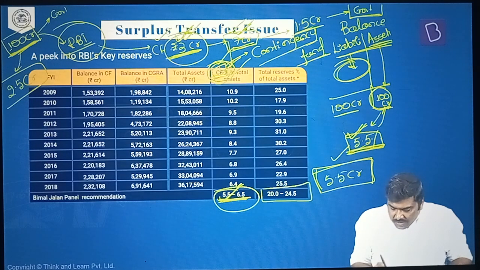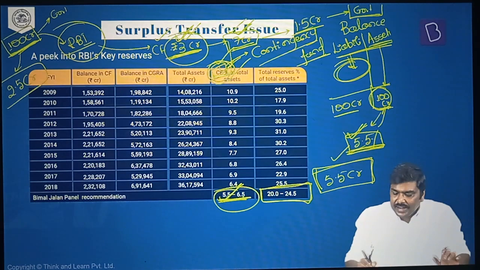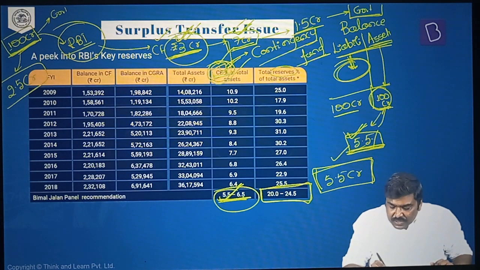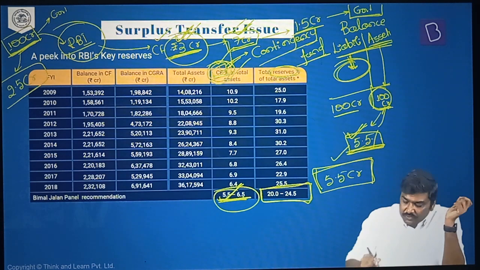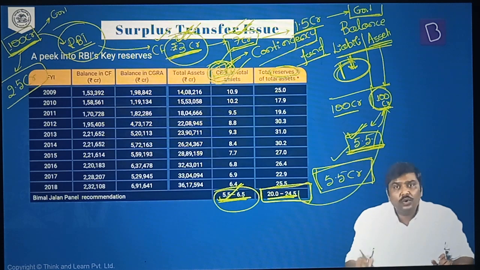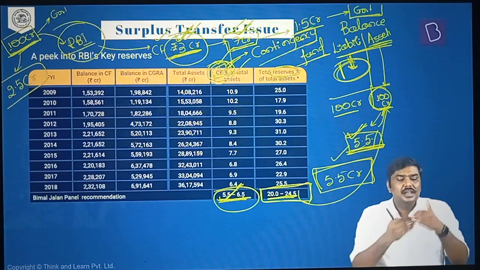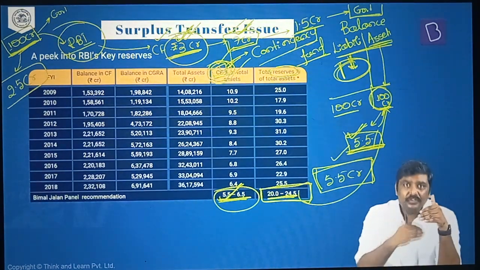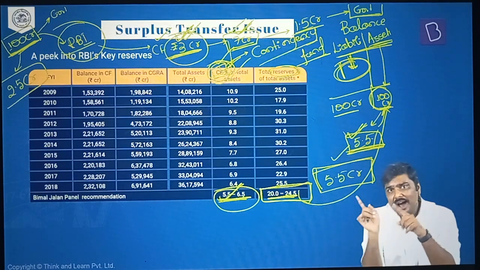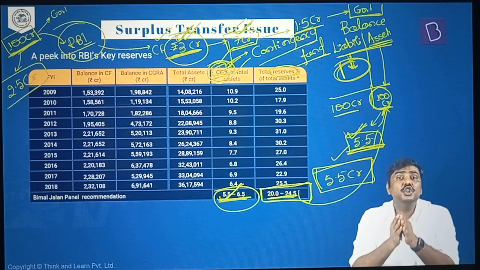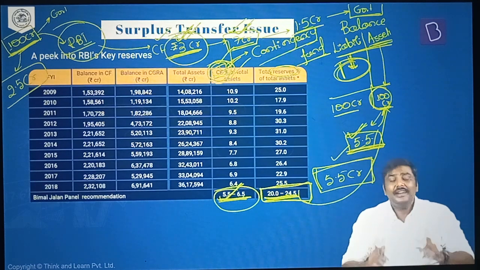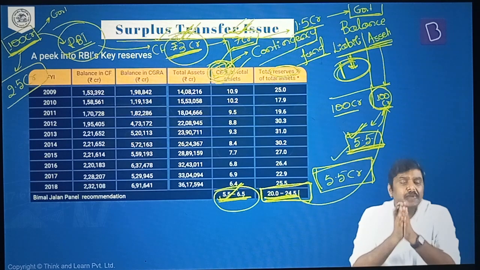Second one, the total value of the reserves. I stated that under the liabilities side, different types of funds are kept, and rather than using the term funds, he is using the term reserves here. So the total value of these particular funds should not be more than 20 to 24.5% of the total value of the asset, which essentially means, I stated there is a CGRE, there is a CF, right? There is an IDA, different types of accounts are there. The total value of money that is kept by RBI under all of these particular accounts should not be more than 20 to 24.5% of the total value of the asset. And that is another very important recommendation of the Bimal Jalan Committee.